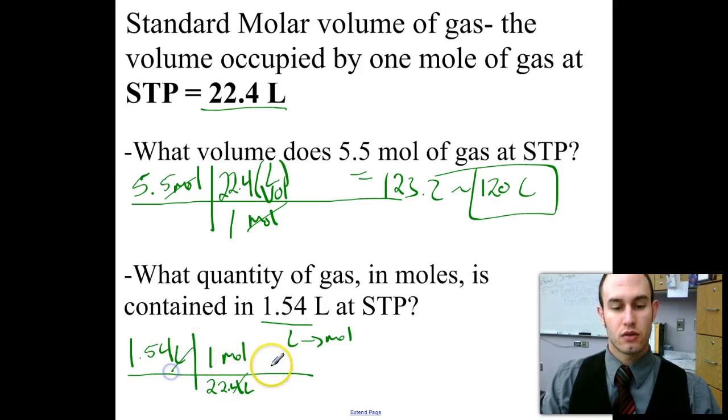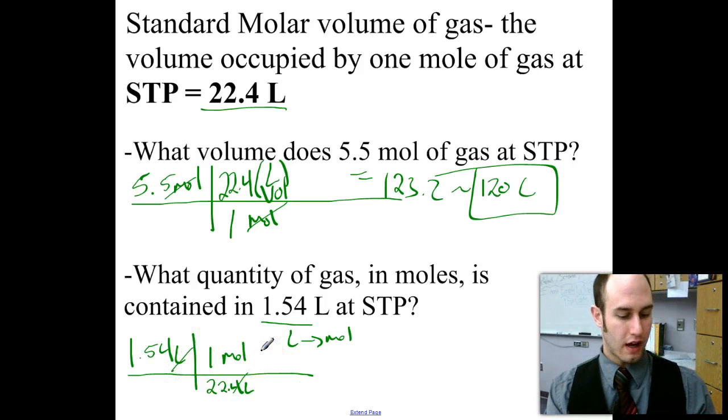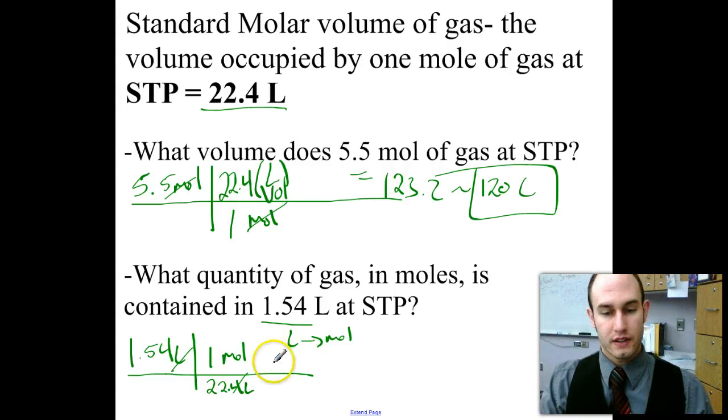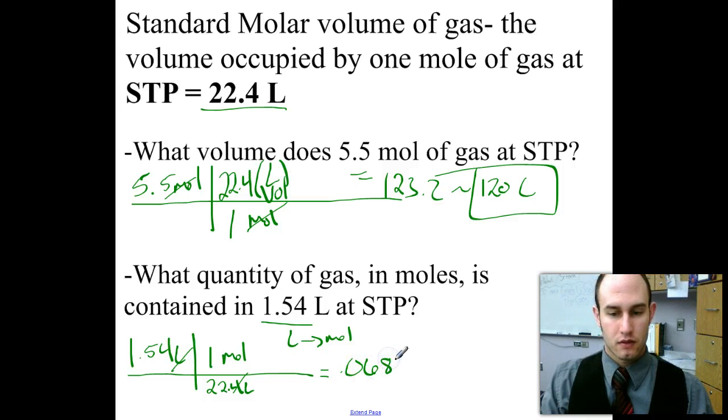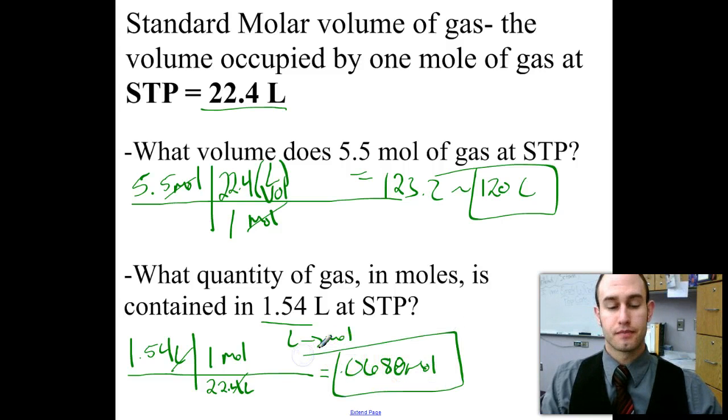Liters cancel. And I can type in 1.54 divided by 22.4 equals 0.0687. And I'm going to round it up to 0.0688 as my moles of the gas formed.